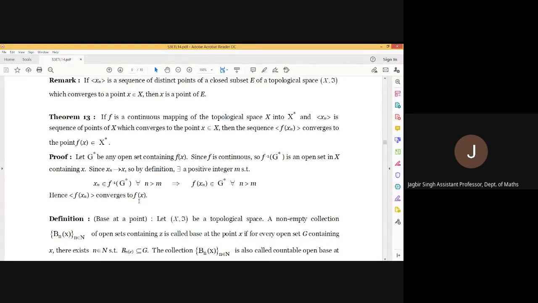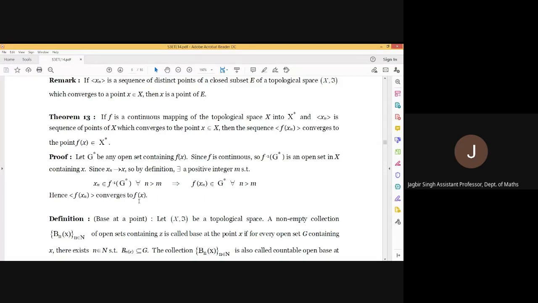So this open set F inverse G star must contain infinitely many terms of this sequence. Therefore, there exists some positive integer n such that xn belongs to F inverse G star for all n greater than n. It means F of xn belongs to G star for all n greater than n. Means the sequence Fxn converges to Fx.